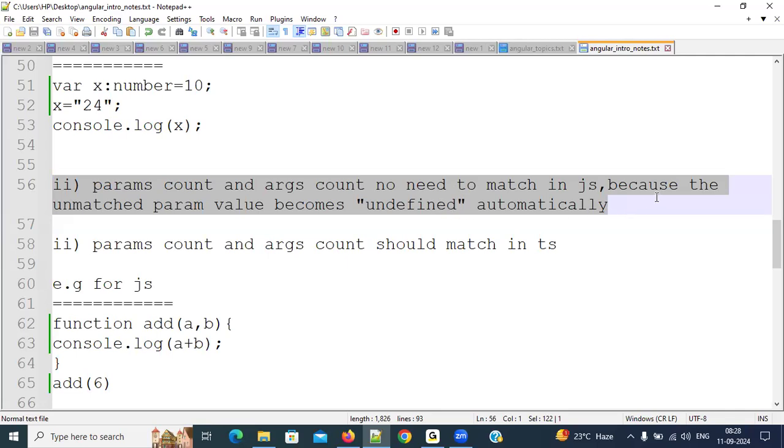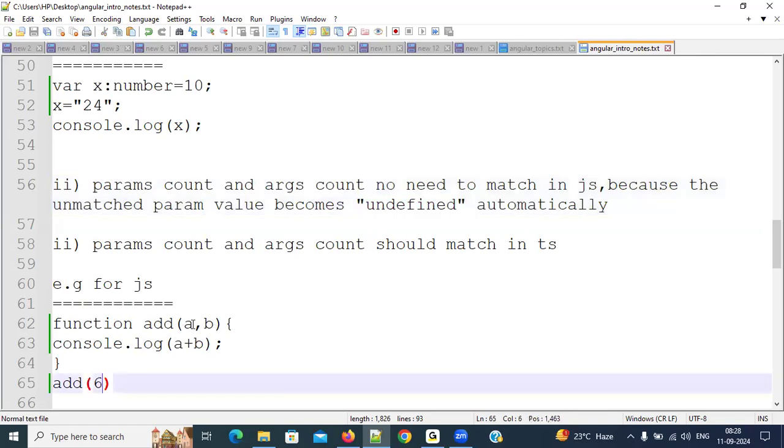Why? Because the unmatched parameter value becomes undefined. Here we are sending only one argument, but we have two parameters. So the first argument will be held by the first parameter. So 6 is matching with a, so the a value will be a number. But what is the unmatched parameter? b. So the b value will become undefined. What is it, everybody? The b value will become undefined. So the a value is a number, the b value is undefined. Number plus number, it will add, so that we get a number as output. Number plus string, they will combine. String plus string also, it will combine.